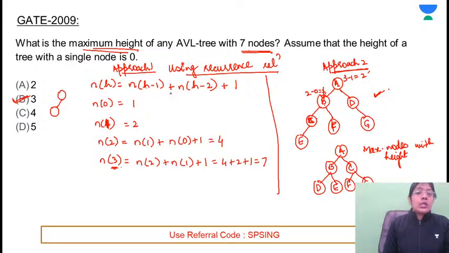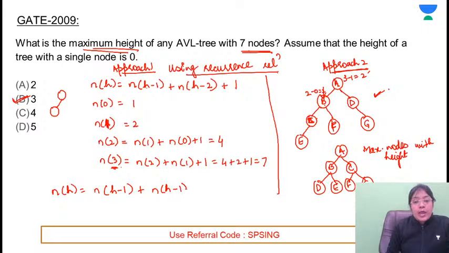This is whenever they are asking for the minimum number of nodes, and if they are asking for the maximum number of nodes, then what will be the recurrence relation? In that case, we'll consider that the height of both the left subtrees is same. So if the height of both the left subtrees is same, the recurrence relation comes out to be h minus 1 plus 1. Right?